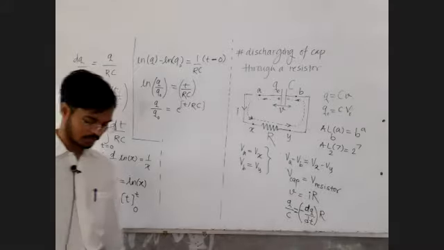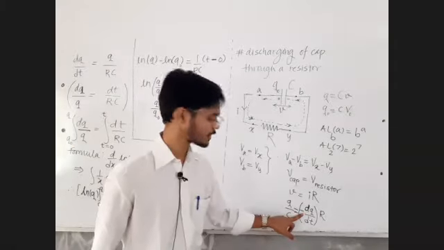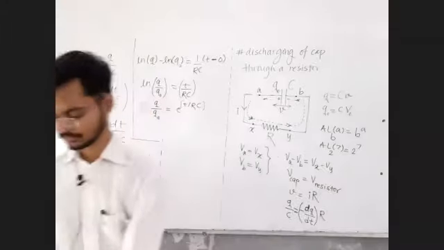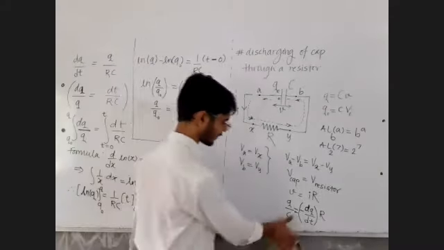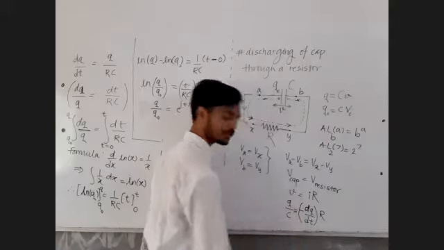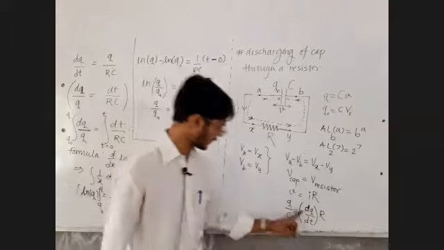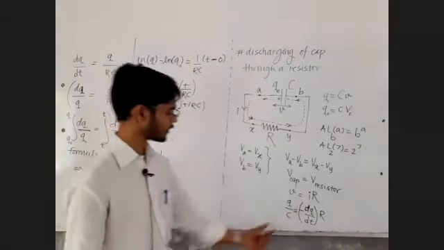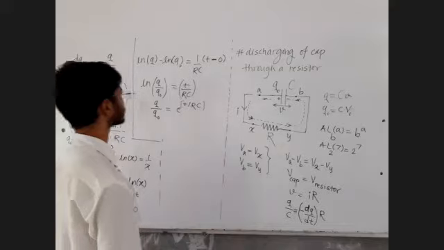Reply in the chat box, agree, disagree. How this current is to be substituted as minus dq by dt. And definitely it has a certain reason which we have justified. And yes, it is a perfect thought that for a charging circuit, take the current as dq by dt, and for a discharging circuit, take it as minus dq by dt, so that you can get a proper, positive number.